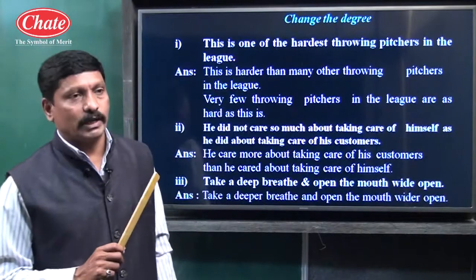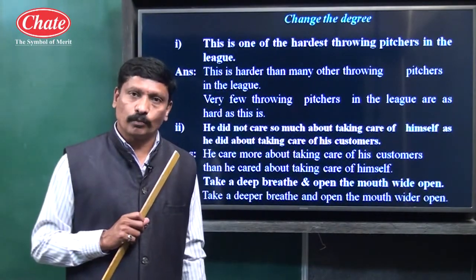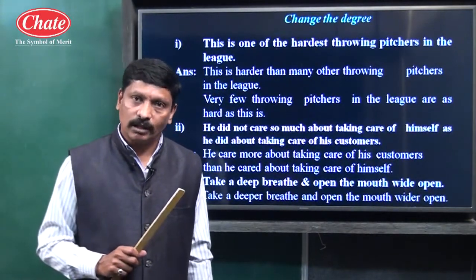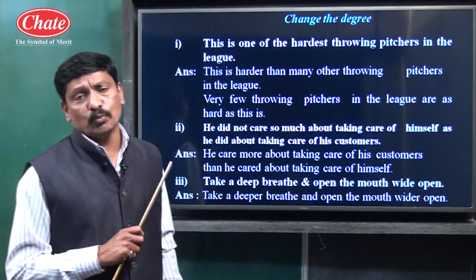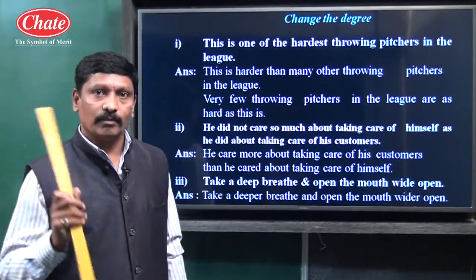One of, superlative; very few, positive; than many other, comparative.